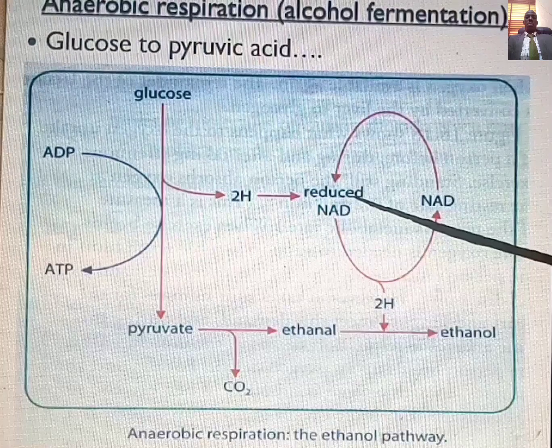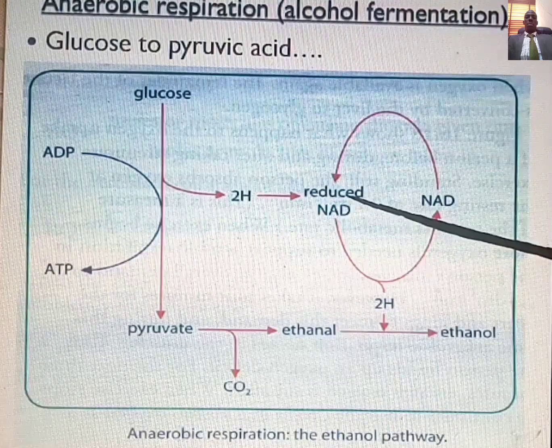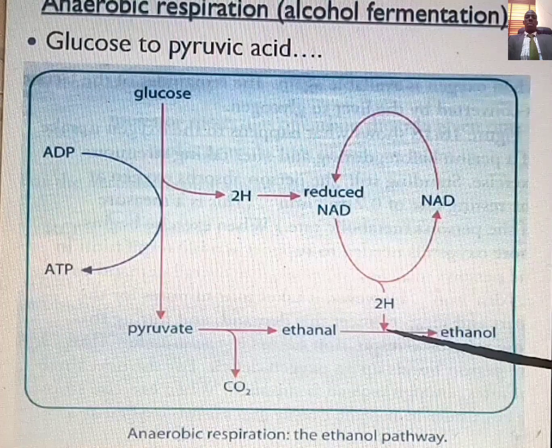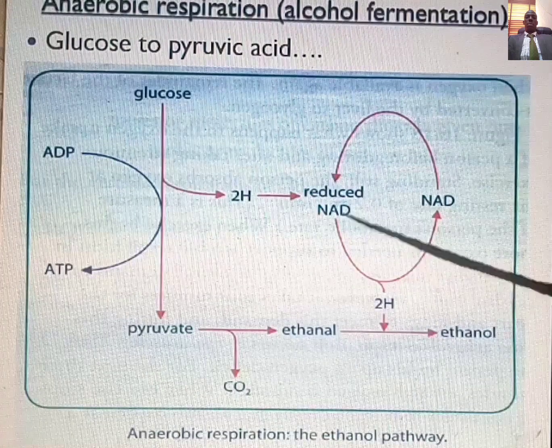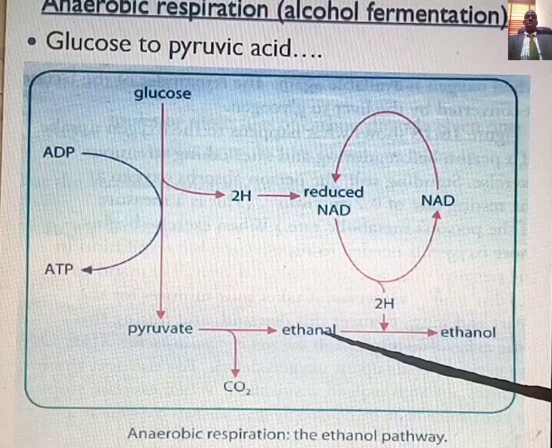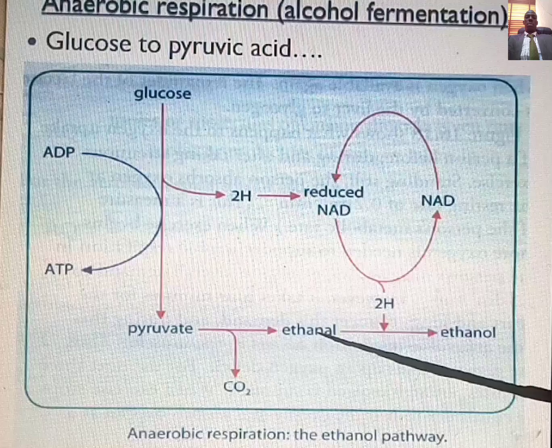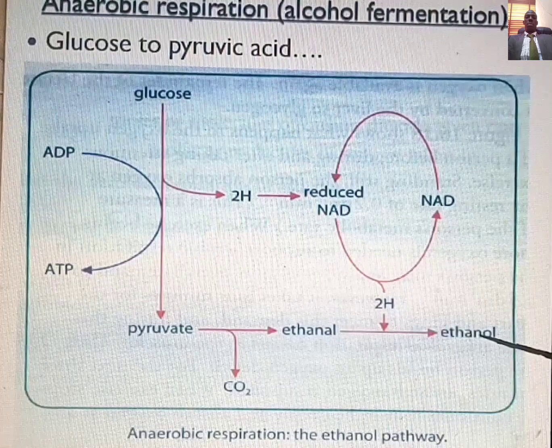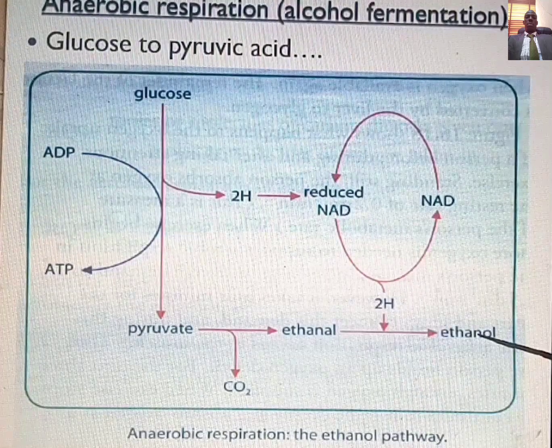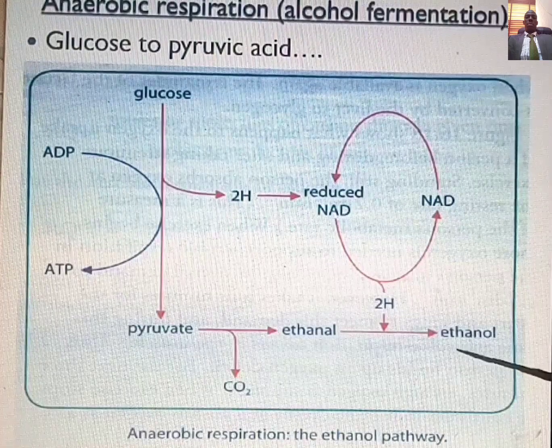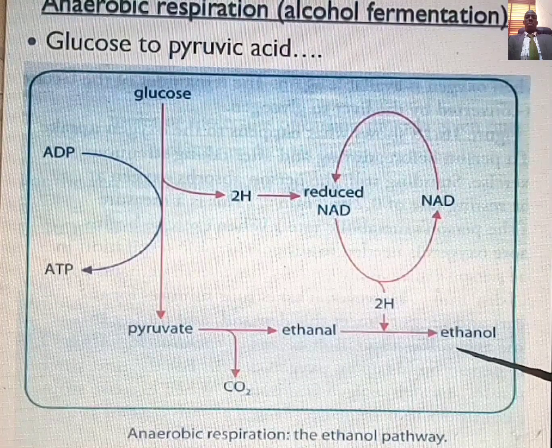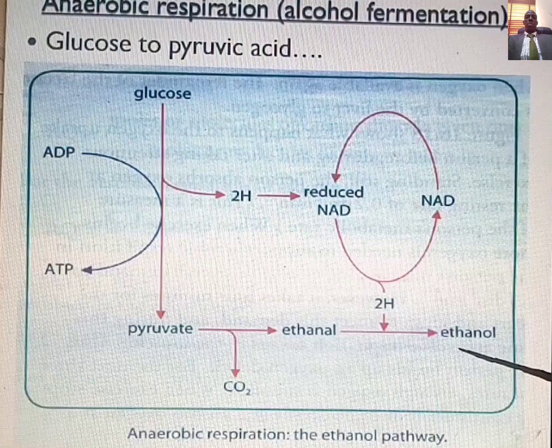Now the hydrogen from this reduced NAD is added to your ethanal. Once it's added to your ethanal, it forms ethanol, and the enzyme that is responsible for that process is known as alcohol dehydrogenase.